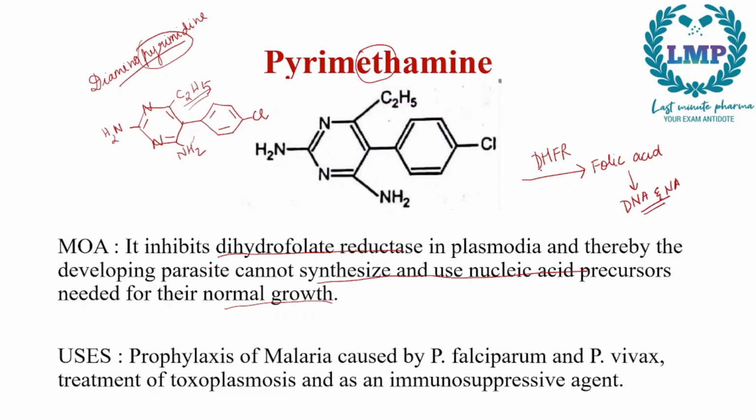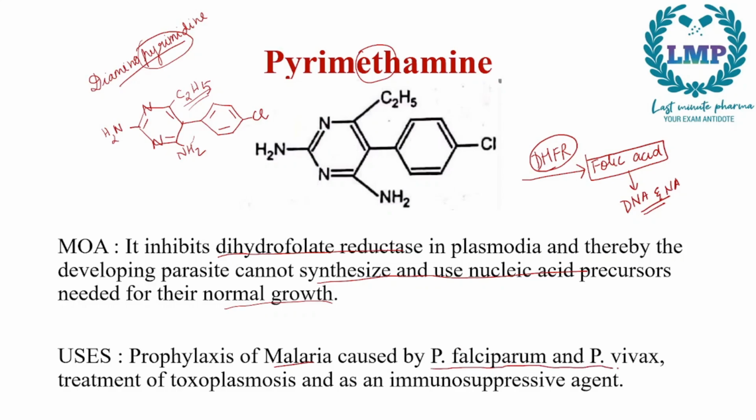So, since there is an inhibition of DHFR, the plasmodia cannot synthesize or use nucleic acid precursors such as folic acid, and therefore cannot grow normally. That is, the precursors needed for normal growth are not available, so it inhibits the developing parasite.